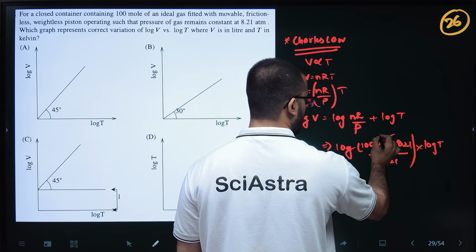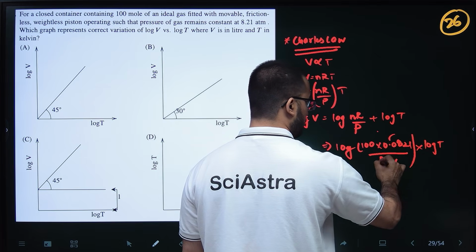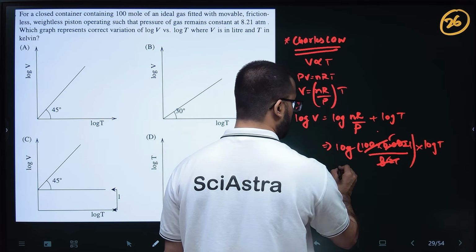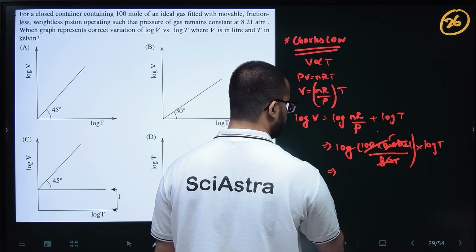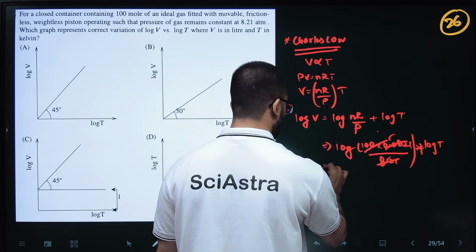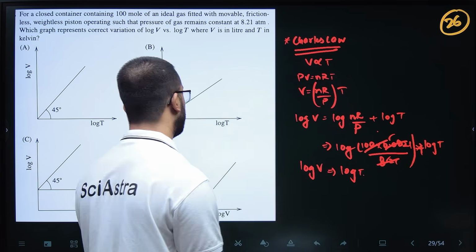So this will cancel out. 10 to the power 2 and 10 to the power 4, so 10 to the power 2 will remain. So this whole will cancel out, and this will be log 1, which is 0. So this is plus, not multiply. So log V equals log T here, right?